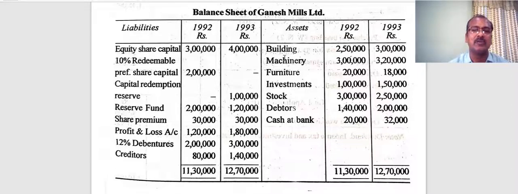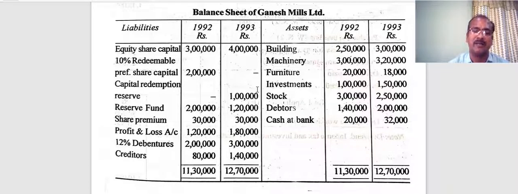Equity capital 3 lakh, 4 lakh. You find an increase in equity capital amounting to 1 lakh. 10% redeemable preference capital was 2 lakh rupees in the previous year. In the current year it is nil. Therefore, they have carried out redemption of preference shares. Capital redemption reserve was nil last year. This year it is 1 lakh. Capital redemption reserve is normally created when a company redeems preference shares, making use of a portion of reserves or the profit and loss account.